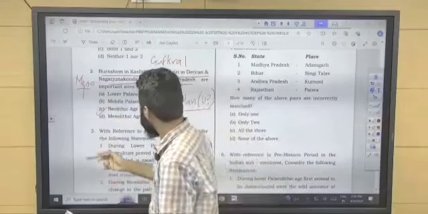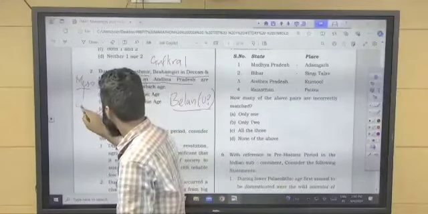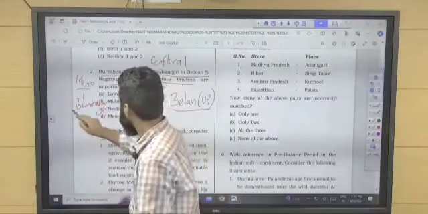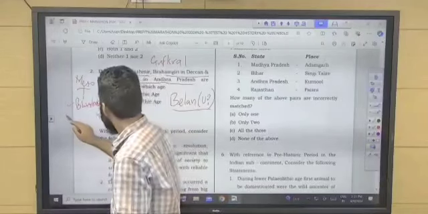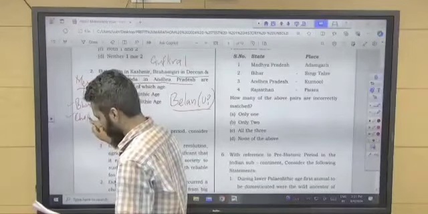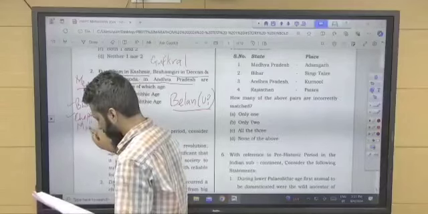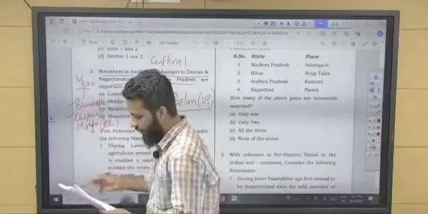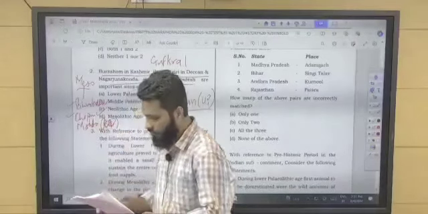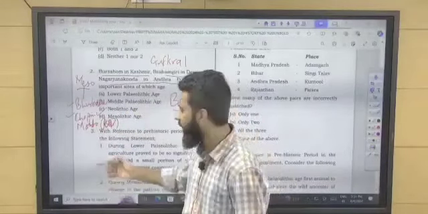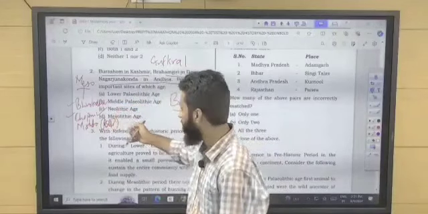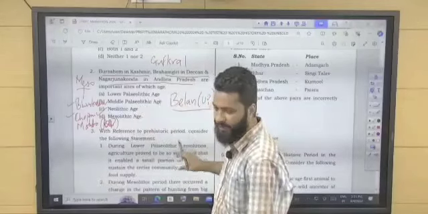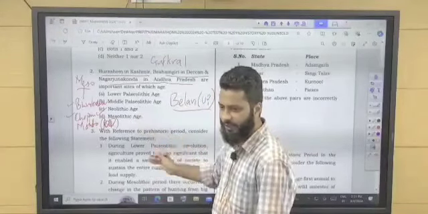For example, in Mesolithic you have Bhimbetka caves. This is Bhimbetka. One more site is there, Chopani Mando in UP. So these kinds of sites, you can prepare a list and you can attempt these questions very easily. You can have a list from NCERT or whatever resources you are referring to for this particular topic. You may have a list of these particular sites.